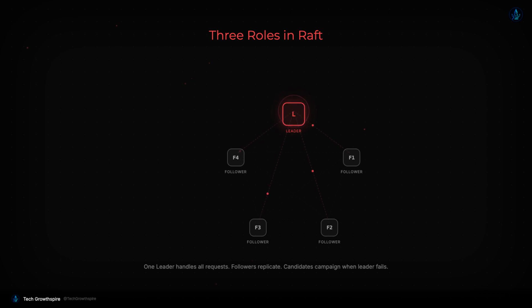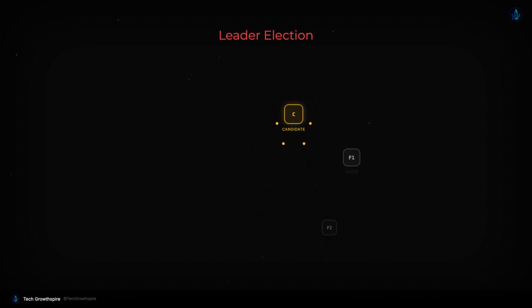First is the leader. There is exactly one leader at any time, and it handles all client requests and coordinates replication. Second are the followers. They are passive, simply responding to requests from the leader. They don't initiate anything on their own. Third is the candidate. This is a temporary role a follower assumes when it wants to become the new leader. Think of it like a company. One CEO makes decisions, employees follow those decisions, and occasionally someone campaigns to become the new CEO.